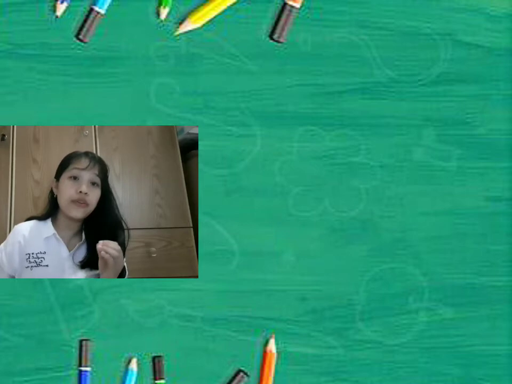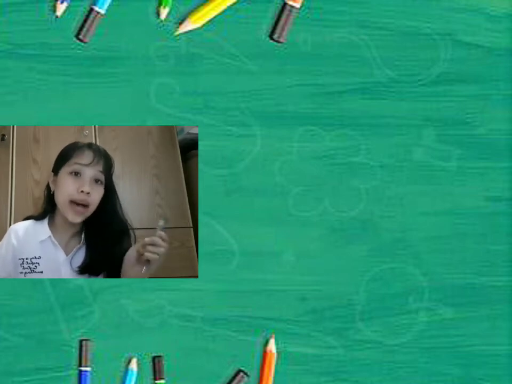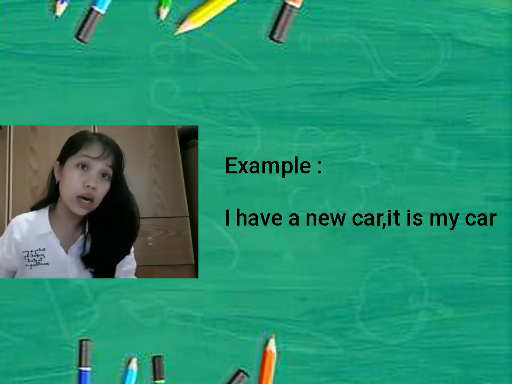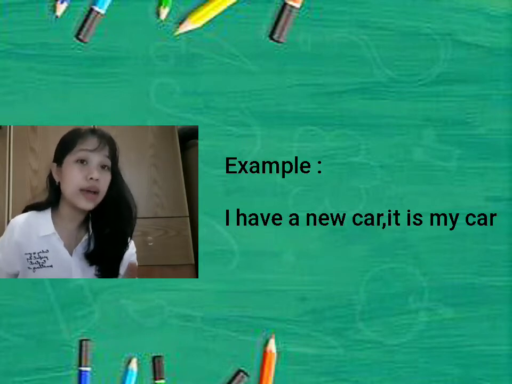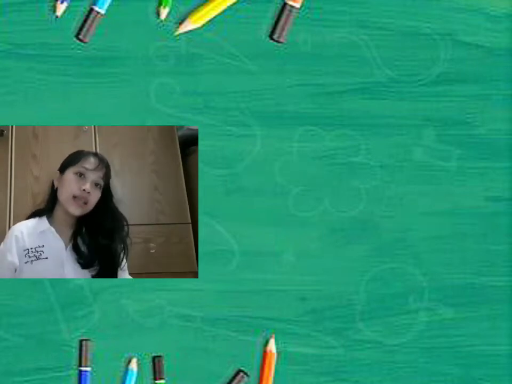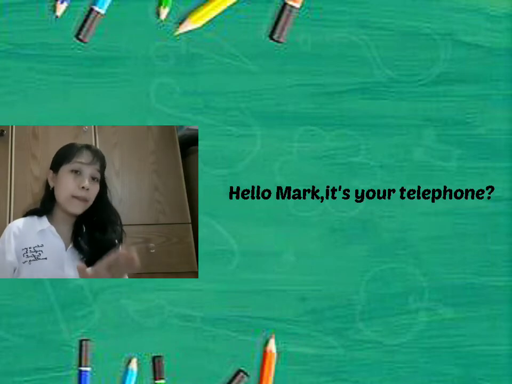Okay, we make one sentence about possessive adjectives. I have a new car. It is my car. My is a possessive adjective and my is the first person singular. Sentence number 2, your. I will give you an example.